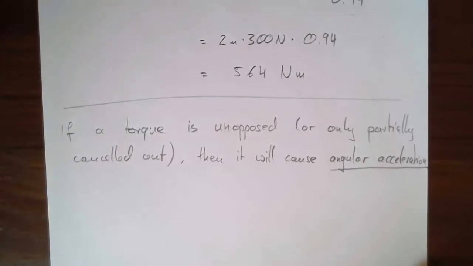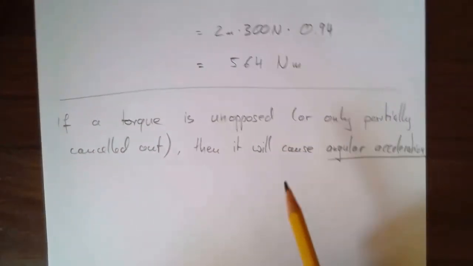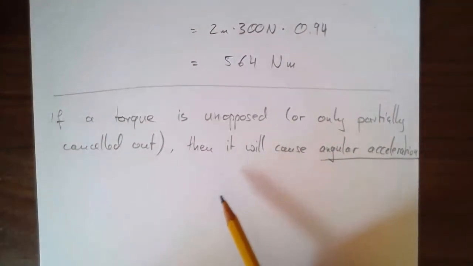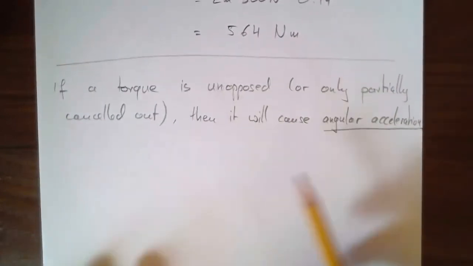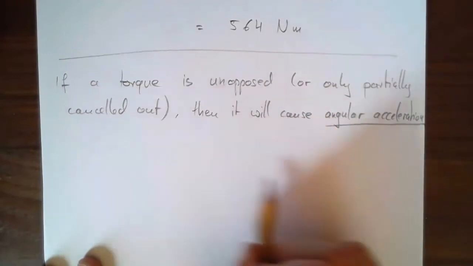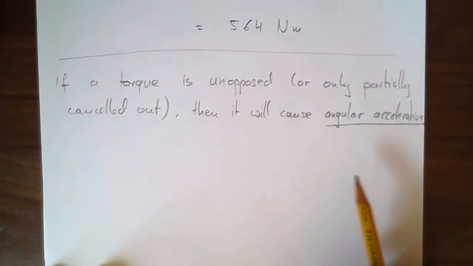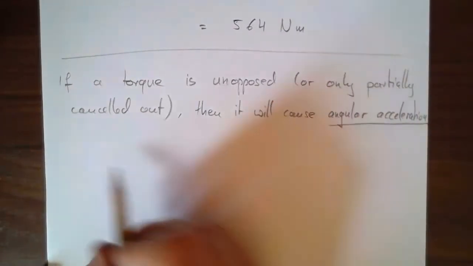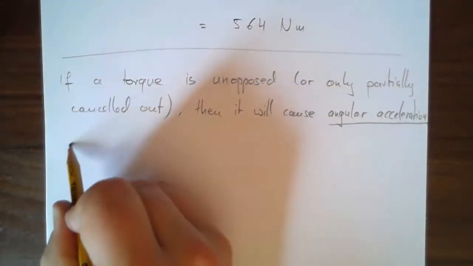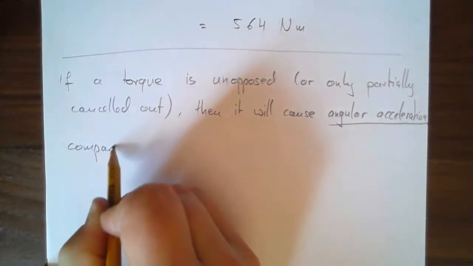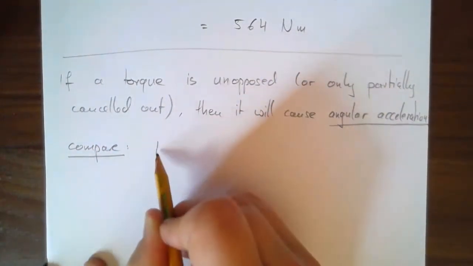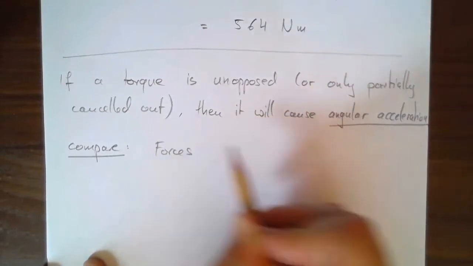Right, angular acceleration. So the analogy is forces, right? Forces, just acting on an object, they can create an acceleration. What you would do is you calculate the net force. You might have an object that's getting pushed one way with 5 newtons, the other way with 2 newtons. Well, you can figure out what the acceleration is. Let's do an example. Let's compare this. Forces.